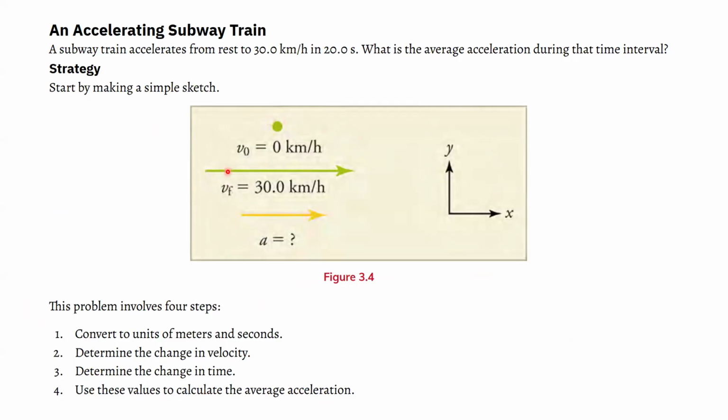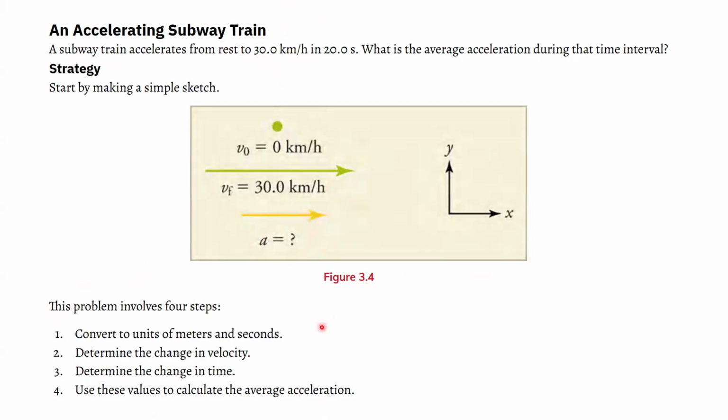The subway train accelerates from rest, so it starts off with no velocity, staying still. Then the train speeds up to a maximal speed of 30 kilometers per hour. And then they're asking you, what's the acceleration?